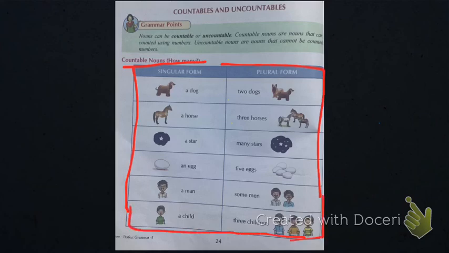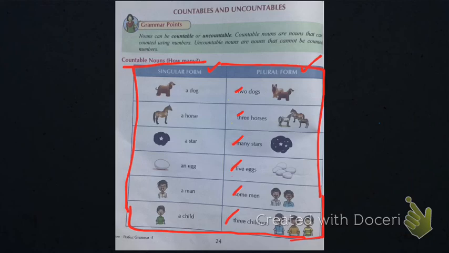Countable nouns are of two types. What are the two types? Singular form and plural form. Singular form means it consists of only one. Here all are one, so they are singular, and plural means more than one. It can be two, three, many, some. Like two dogs, three dogs, many. Many means more than one. Five eggs, some men, three children.